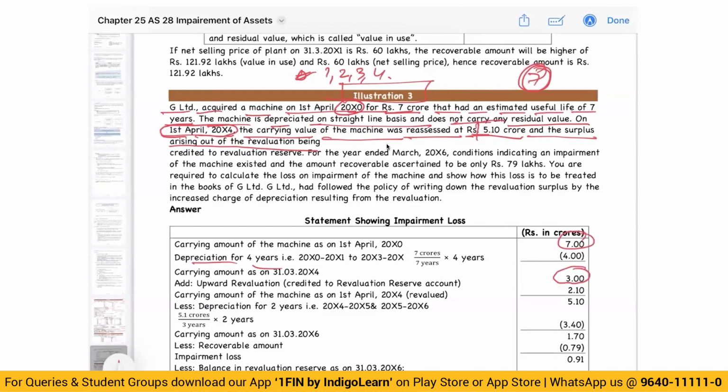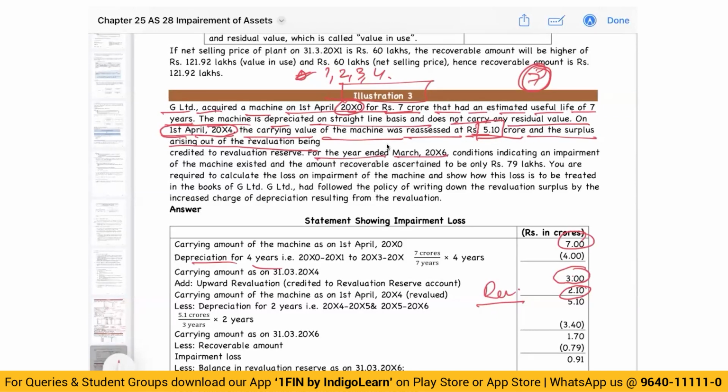The value is assessed to be how much? 5.1. If the value is 5.1, 5.1 minus 3, 2.1 is your revaluation surplus. This is your revaluation surplus. Entry will be PPE debit, credit revaluation surplus.